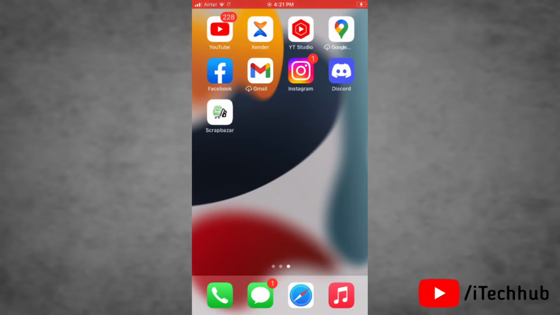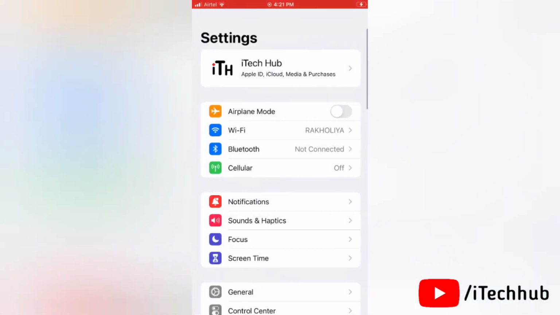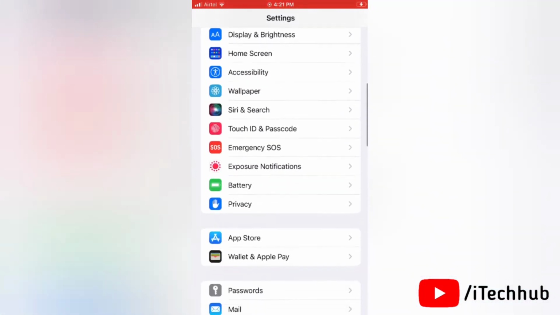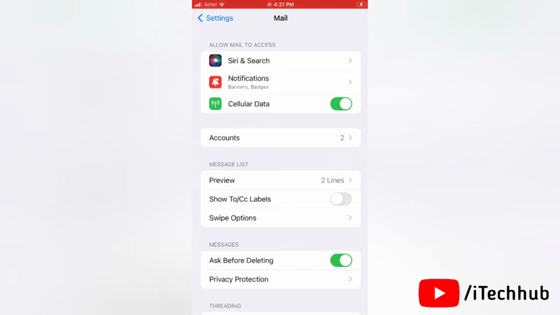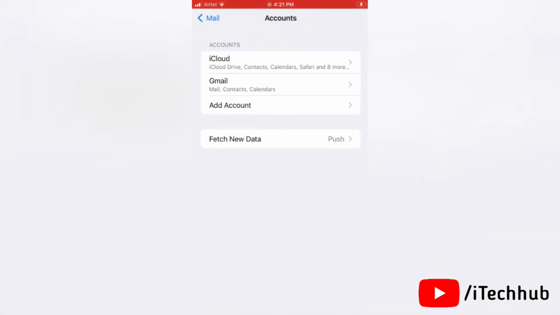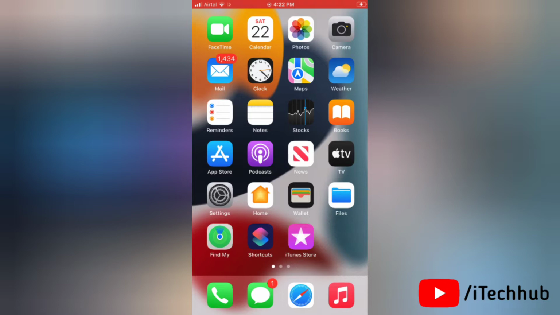To do this, first of all go to settings on your iPhone. Now scrolling down and tap on mail. Here tap on accounts. Now tap on fetch new data. Here make sure that push is turned on. If already on, turn it off and on again. Under fetch, select automatically.